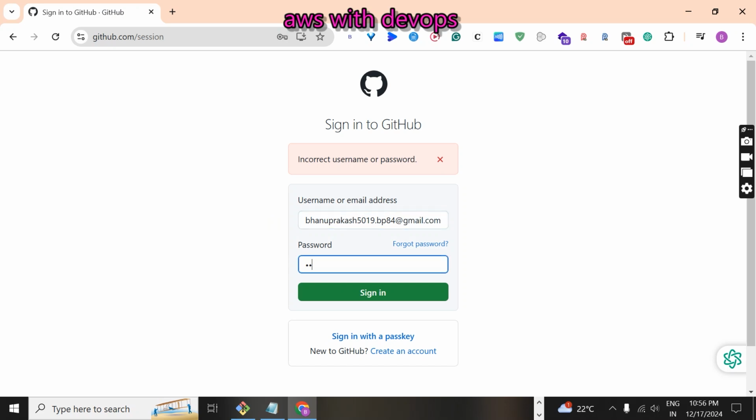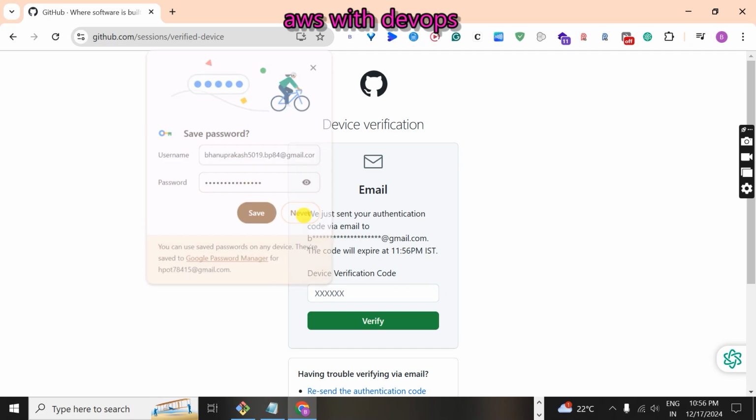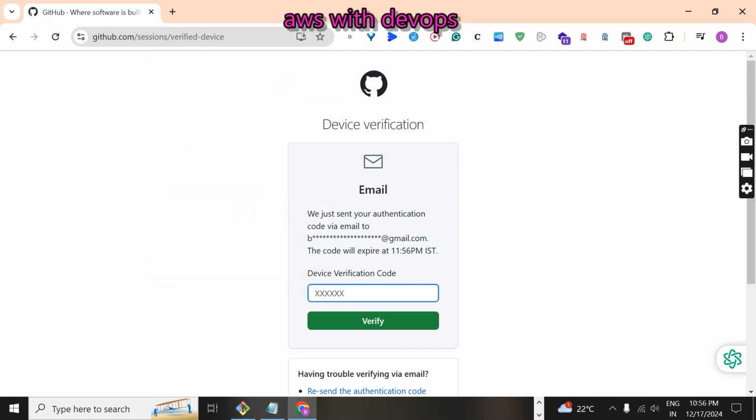The password I am entering here. Okay. This is the mail. Okay, so verification code for my email address. Let me open this.